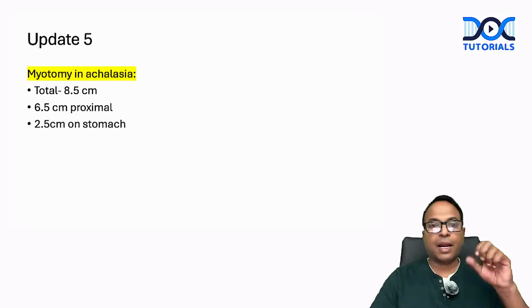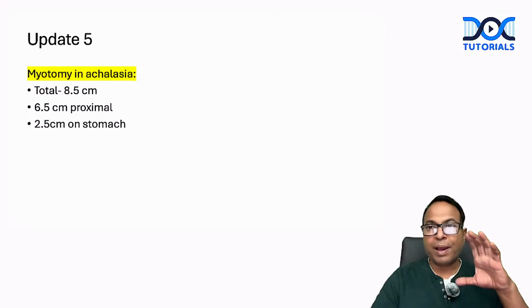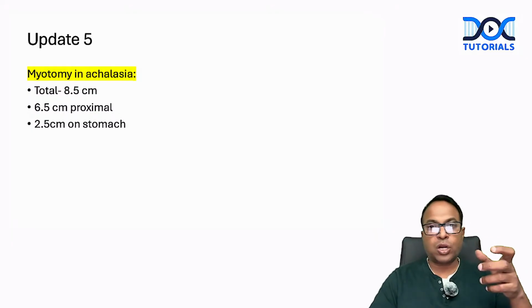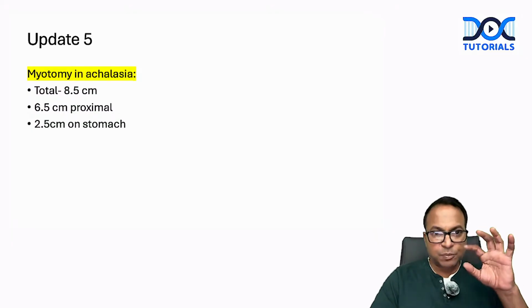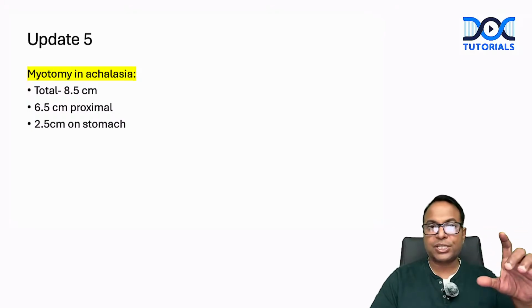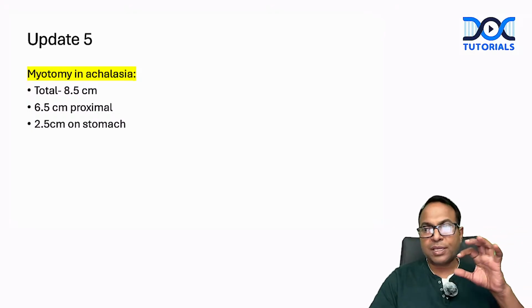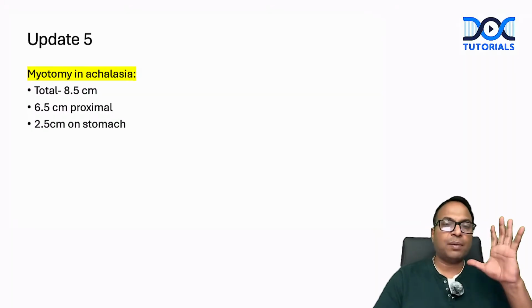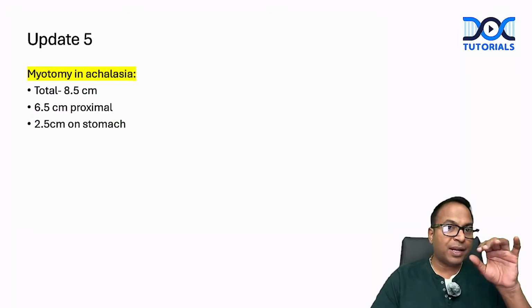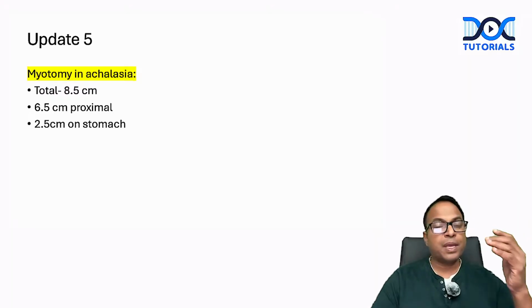So a myotomy related update is made. Totally, how long should I do the myotomy? Different books had different controversies. This edition has it clear: 6.5 centimeter proximal to the OG junction, 2.5 centimeter on the stomach side. So totally 8.5 centimeter. There is no range given here. It is mentioned 6.5 proximally, 2.5 on the stomach side is needed for achalasia.